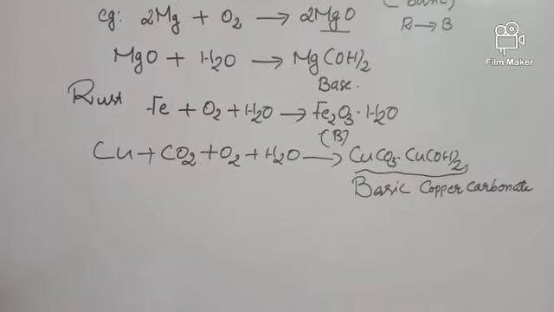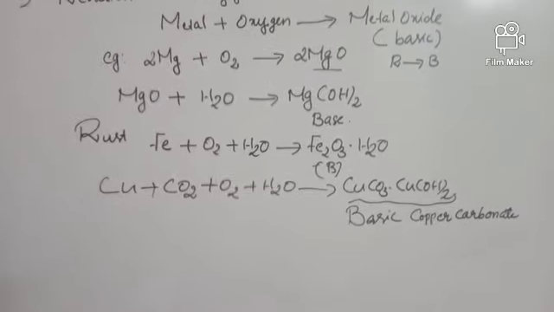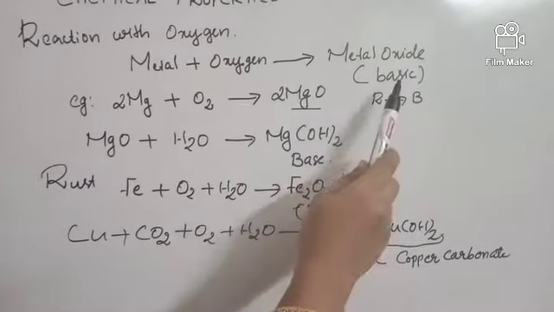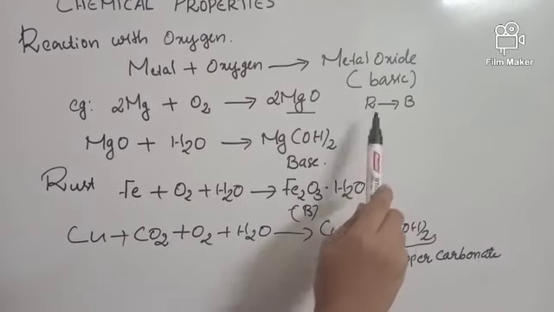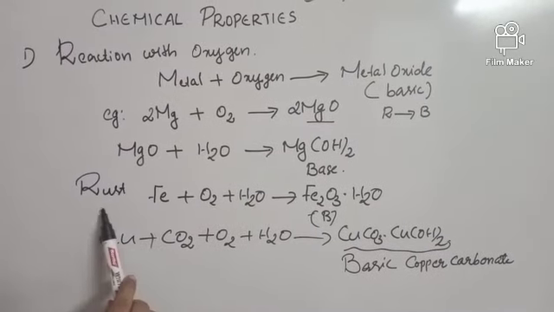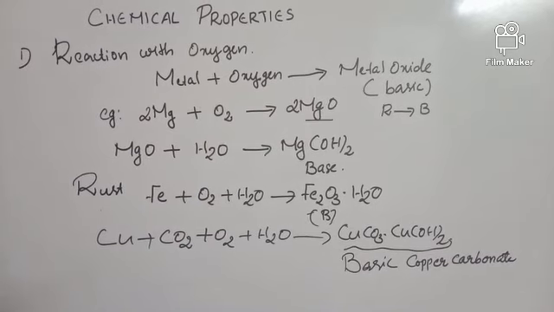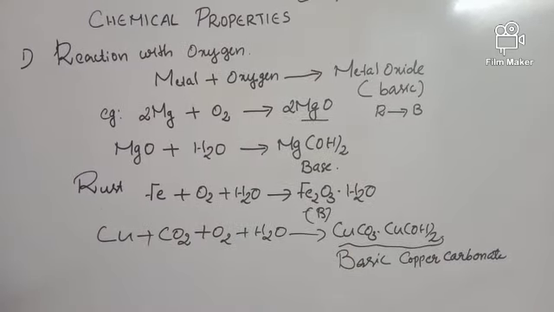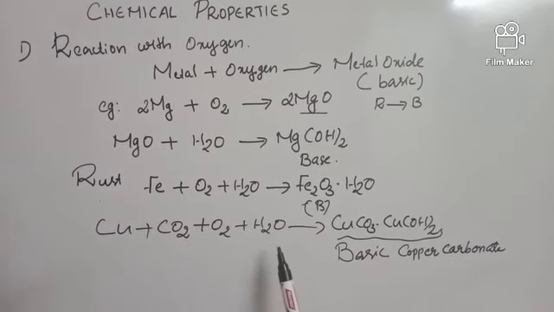So this is all about the reaction of metals with oxygen. Metal plus oxygen gives metal oxides, which are basic in nature and turn red litmus to blue. Rusting is an example, since rust is hydrated ferric oxide that is basic. Corrosion of copper is another example.